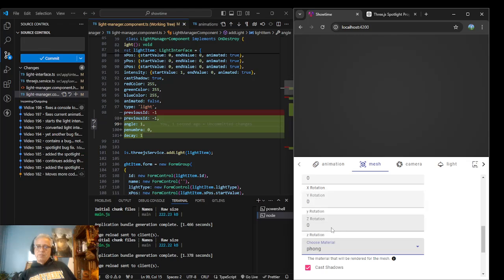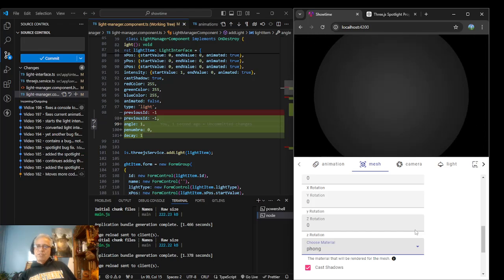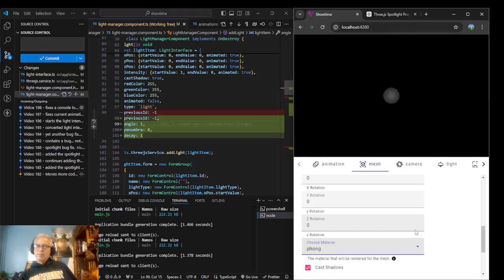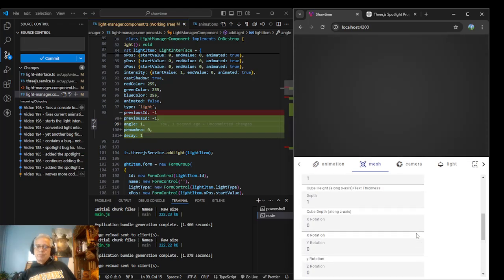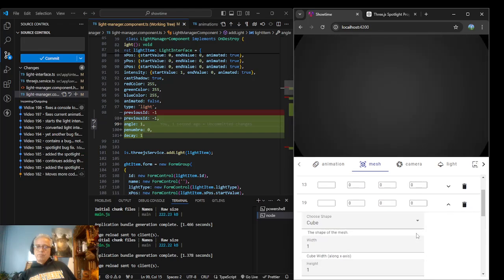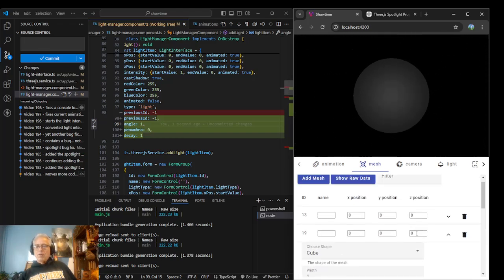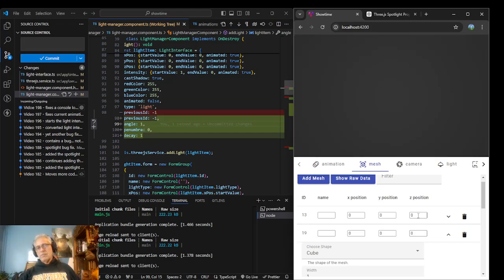Give it a Phong. I guess you can't really differentiate it from the one behind it. Oh, they're both sitting on each other. So let's give this one a position of like -3.